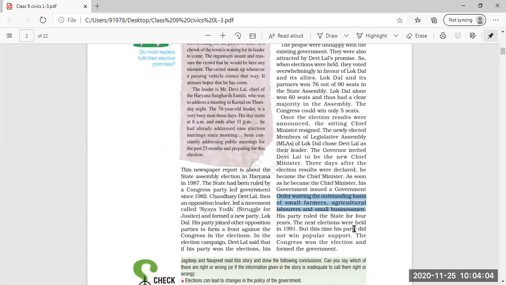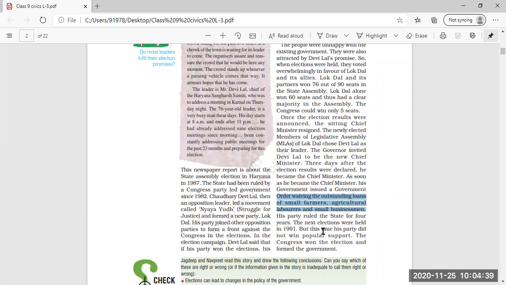His party ruled the state for 4 years. Whose party? Devilal's party, that is Lokdal, had ruled for 4 years. The next election, as you already know, is held after every 5 years, so that if you are not satisfied with the prevailing government, you can choose a representative of another party to form the government. Thus, the party is forced to work according to the wishes of the people.